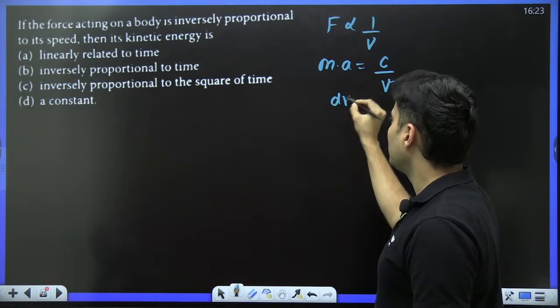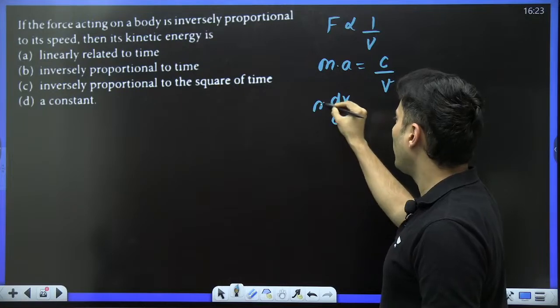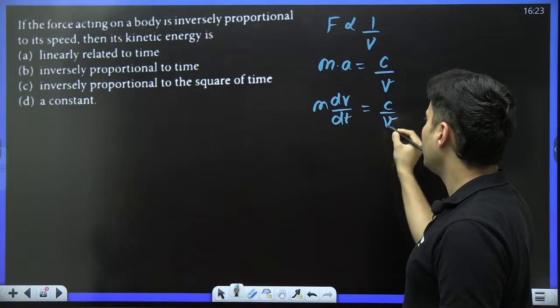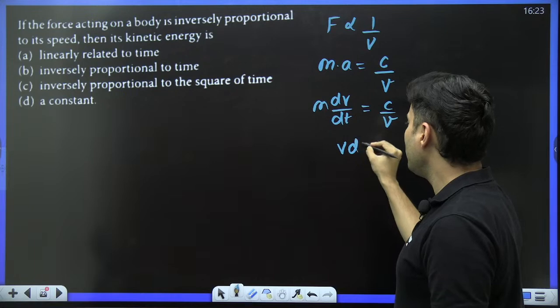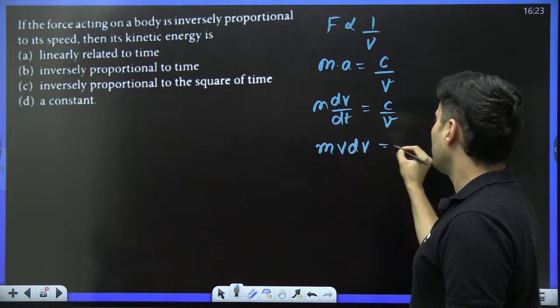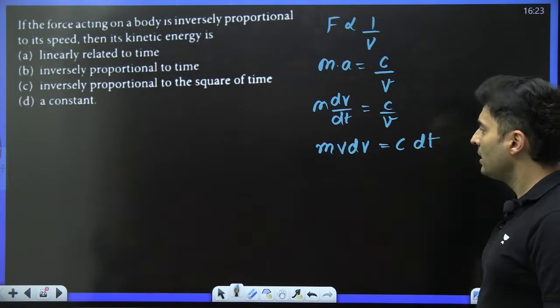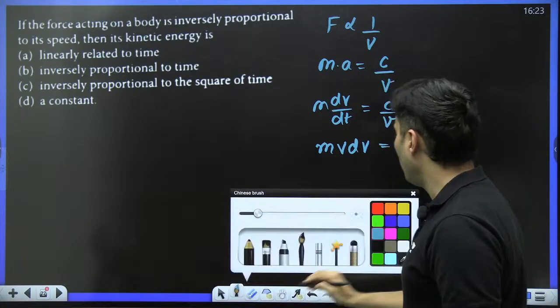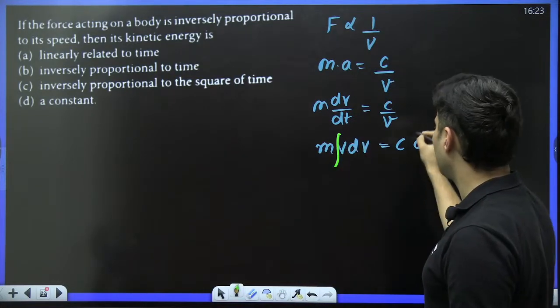Acceleration is dv by dt, into m, is equal to constant by v. Shift the terms: v dv into m is equal to c times dt. Now all you have to do is integrate both sides.